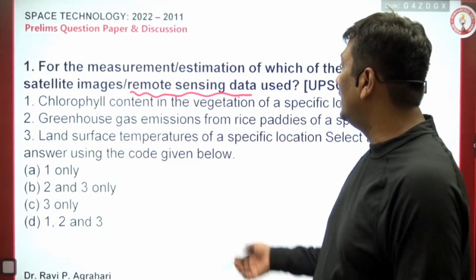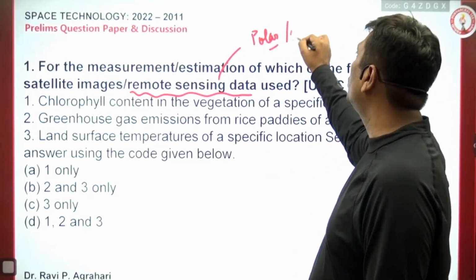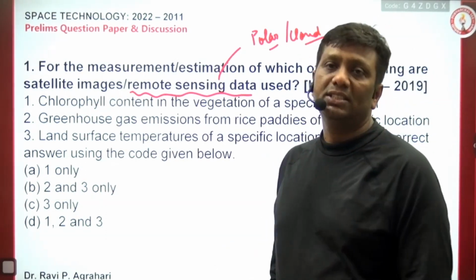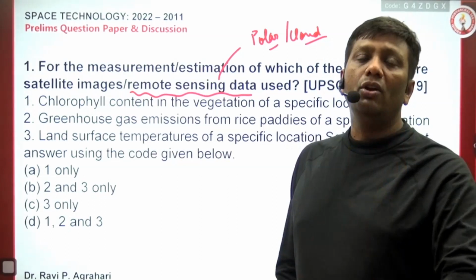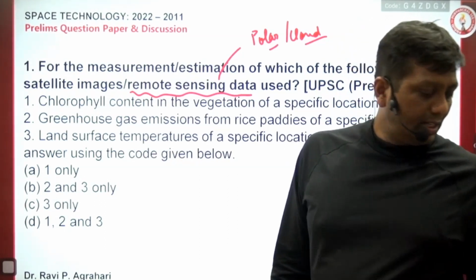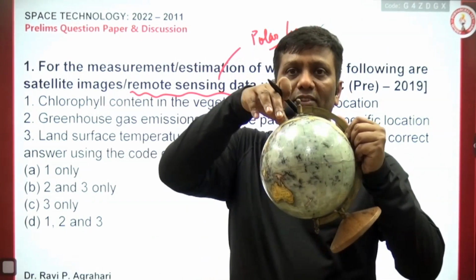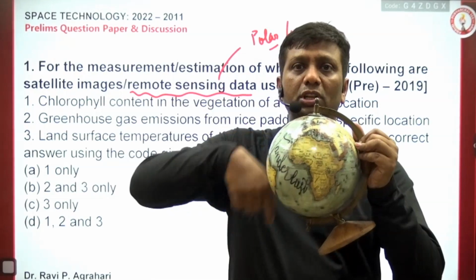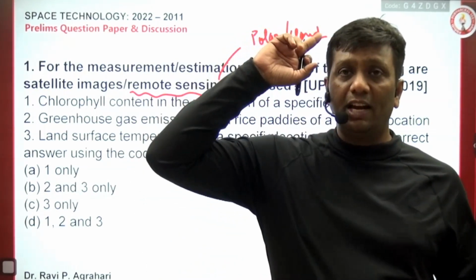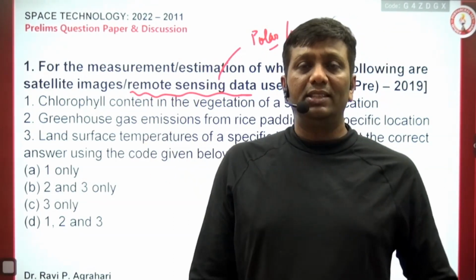I told you guys, generally remote sensing satellites are in polar positions. They are very close to the Earth's surface, and that is the reason they are good for taking pictures and images of the Earth's surface. And the polar satellite is not always fixed with respect to a particular location on Earth. The reason is that the polar satellite is moving in this direction and the Earth is rotating in this direction, so the position of the satellite cannot be fixed for a particular location on Earth. For that kind of characteristic, the geostationary satellite is the best option, as I told you earlier, guys.